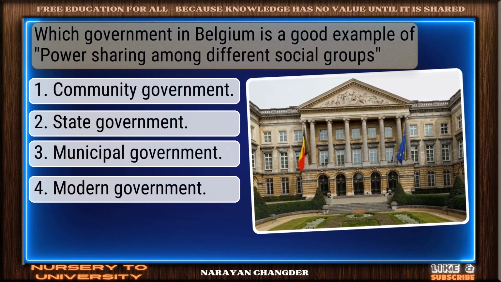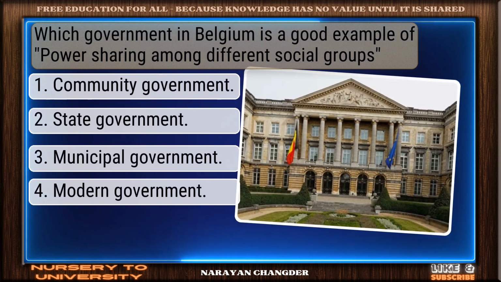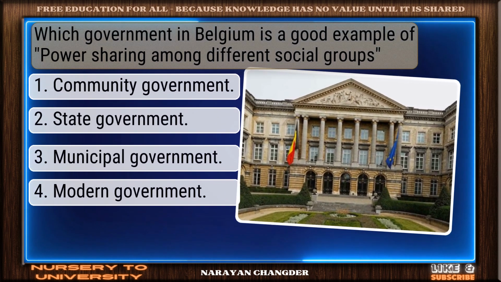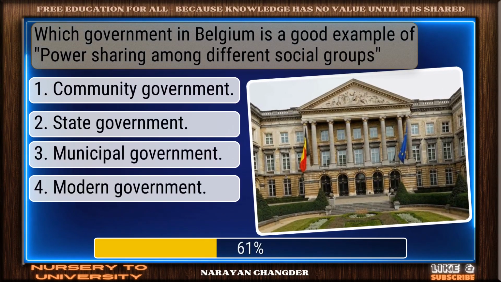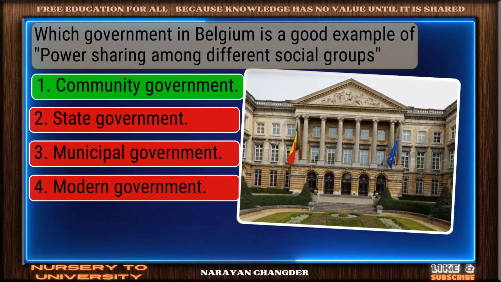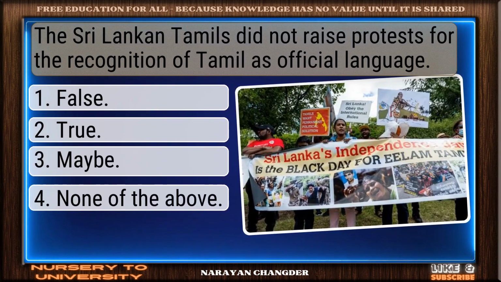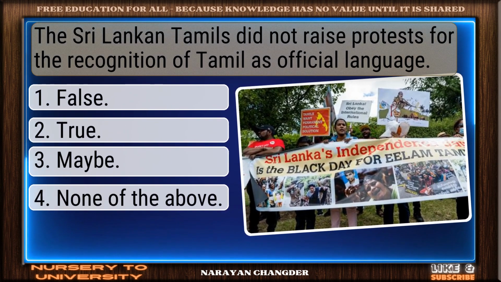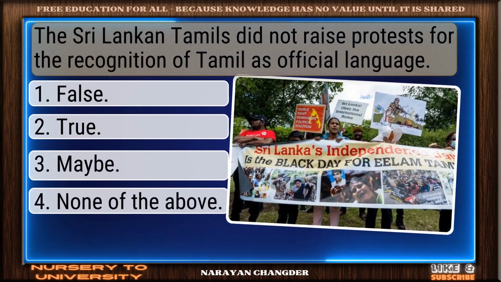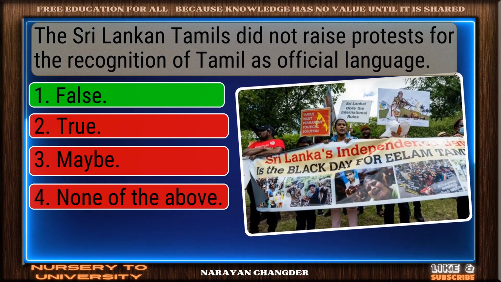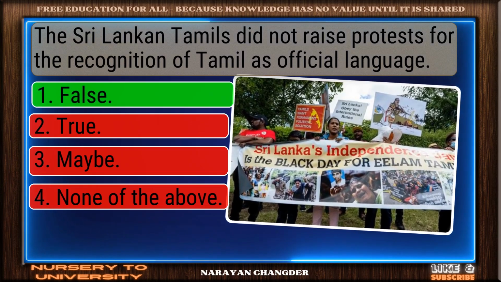Which government in Belgium is a good example of power sharing among different social groups? Right choice. Community government is best. The Sri Lankan Tamils did not raise protests for the recognition of Tamil as official language. On track. False is correct.